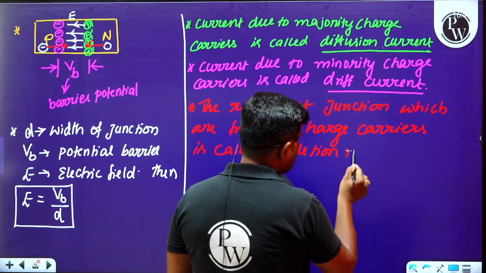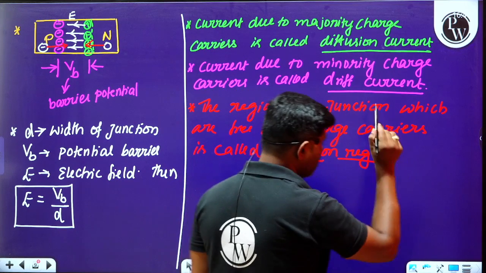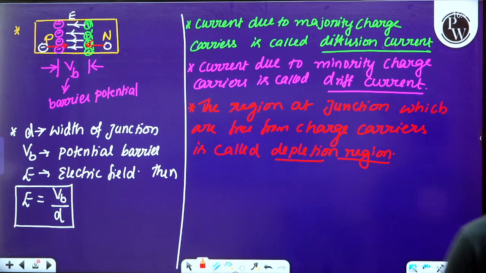Like that, we have to understand the important points related to the formation of the PN junction.